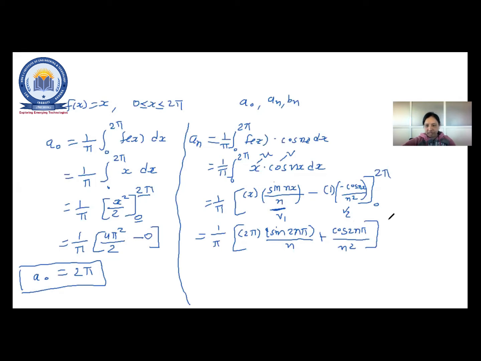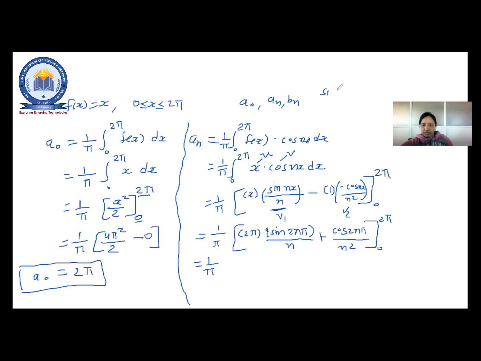Don't write the answer, okay? Because I am solving this. Okay, 0 to 2 pi. Now put the upper limit and lower limit. So you will get what? Now, anyone having the answer for this directly? Okay, I'll do it. 2n pi. So sin 2n pi is 0.